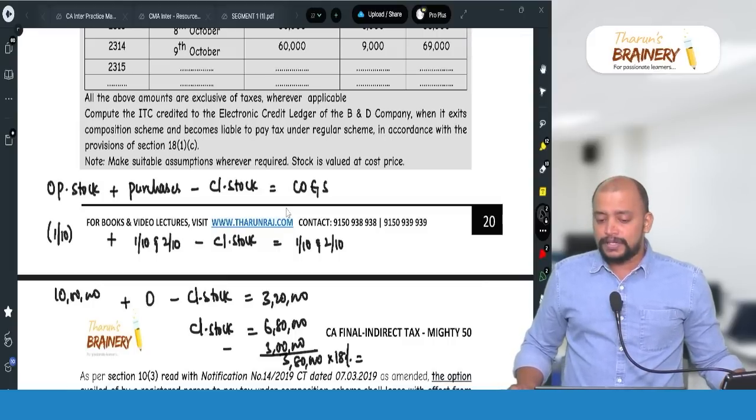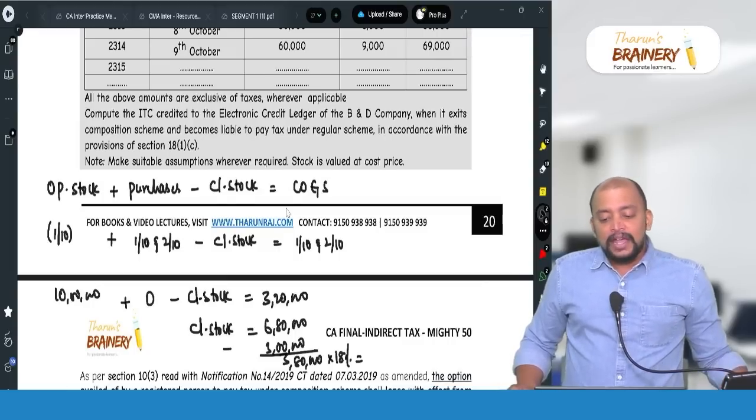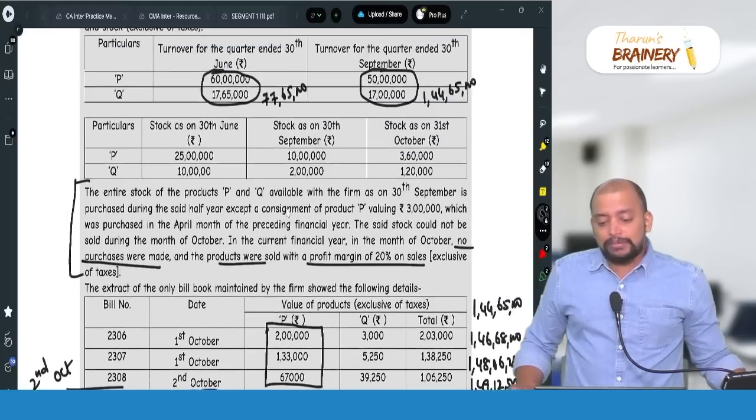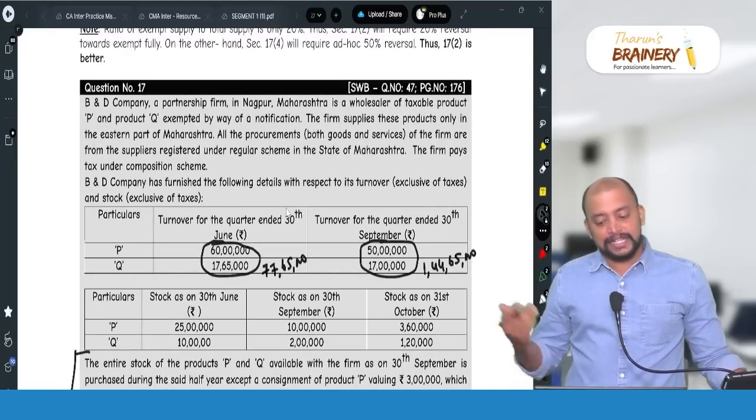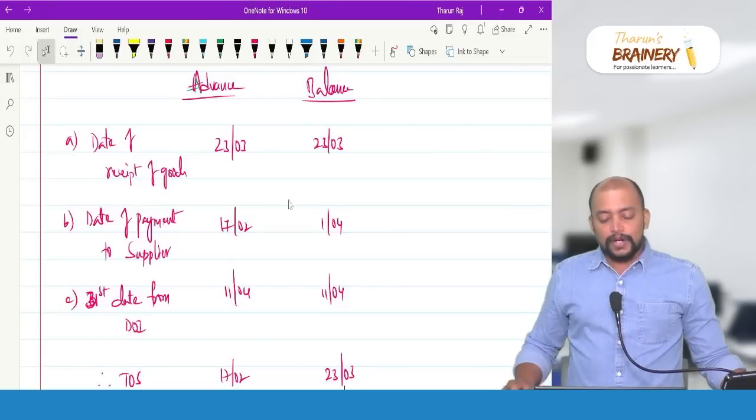Now suppose they give a question, compute the GST payable under composition scheme for the same question. Now what will happen?